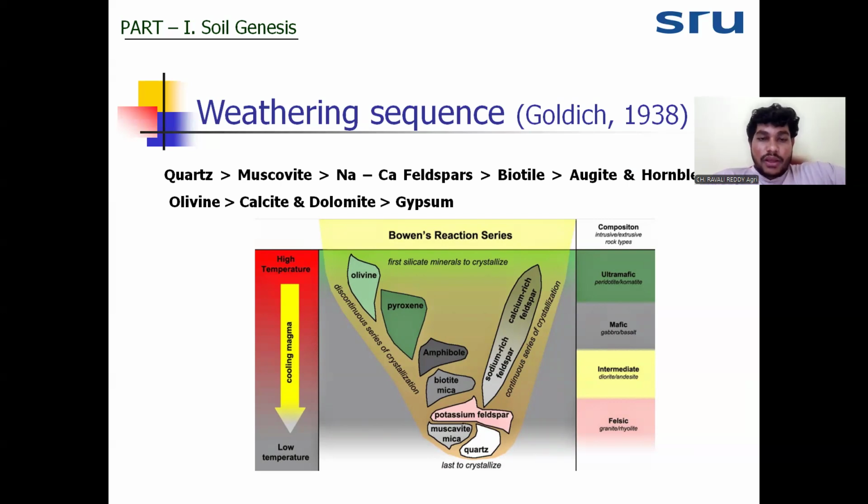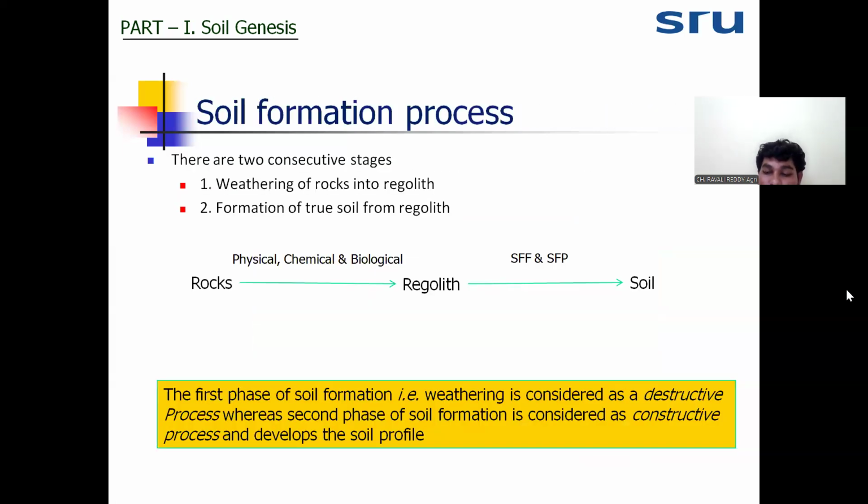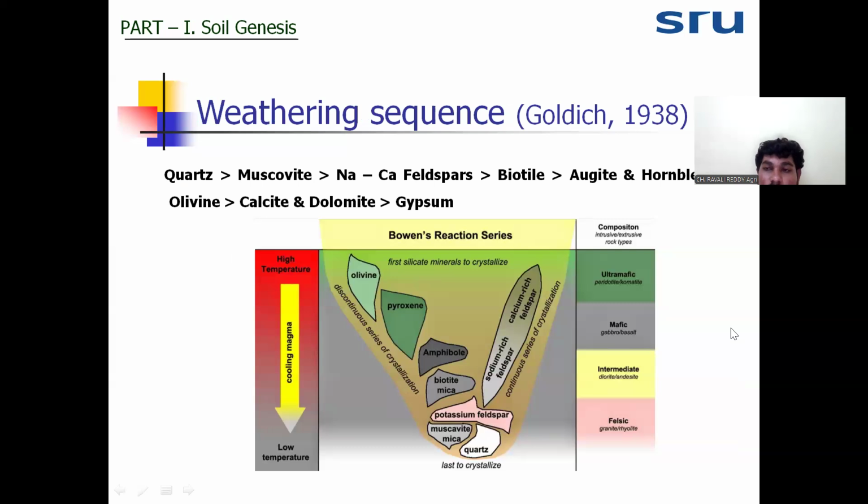After that, Bowen gave one theory, that is Bowen's reaction theory. He said that some minerals crystallize at higher temperature. Those minerals which crystallize first at high temperature will weather fast, and those minerals which crystallize at lower temperature, or take more time, will show resistance to the weathering.